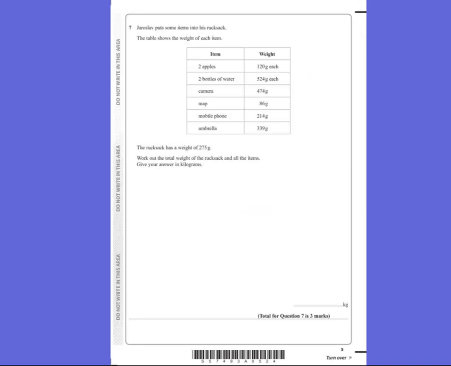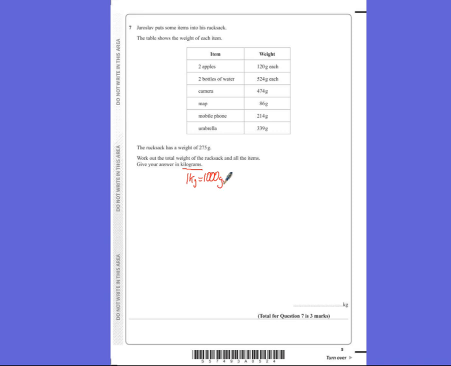Question 7. Jaroslav puts some items into his rucksack. The rucksack has a weight of 275 grams. Work out the total weight of the rucksack and all of the items. Give your answer in kilograms. So the first thing to notice is that all of these are in grams, and 1 kilogram equals 1,000 grams. So if we write that down straight away, there's usually a mark for that, so that's a good thing to